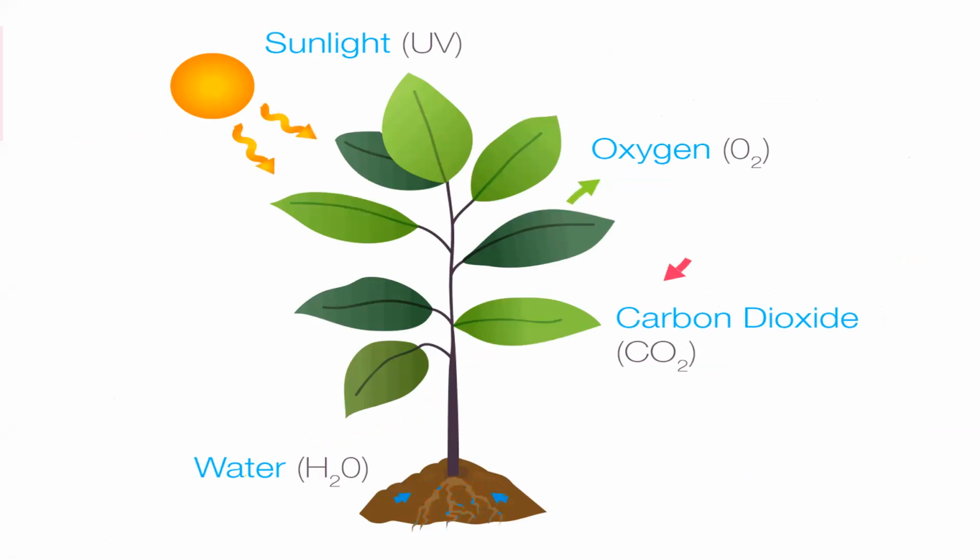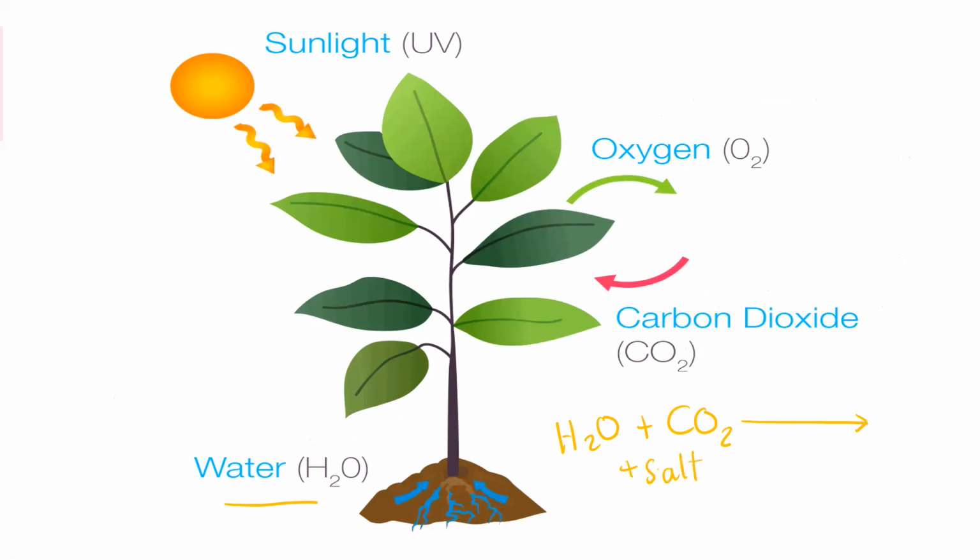Like what? Like water, H2O, with carbon dioxide that they take from the air, and with salts and minerals from the soil. Under the light energy, they are using the light energy from the sun.